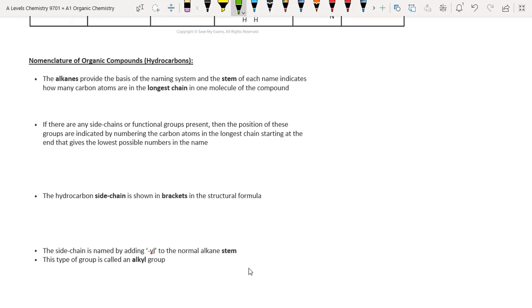For giving an organic compound a specific name, first of all, we have to select the longest chain in the molecule. Our first step is to select the longest continuous chain in the compound. Let's suppose we have a compound like this.